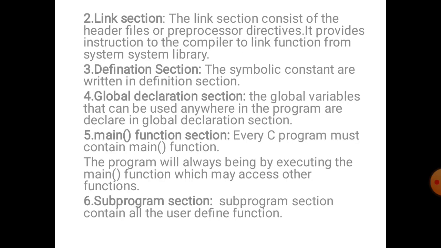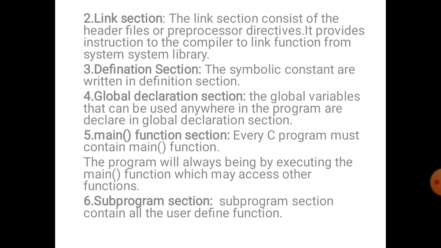Our next section is the link section. The link section consists of header files or preprocessor directives. It provides instructions to the compiler to link functions from the system library. Next section is the definition section. The symbolic constants are written in the definition section. And the fourth section is the global declaration section. Global variables that can be used anywhere in the program are declared in the global declaration section. And our fifth and main section is the main function section.